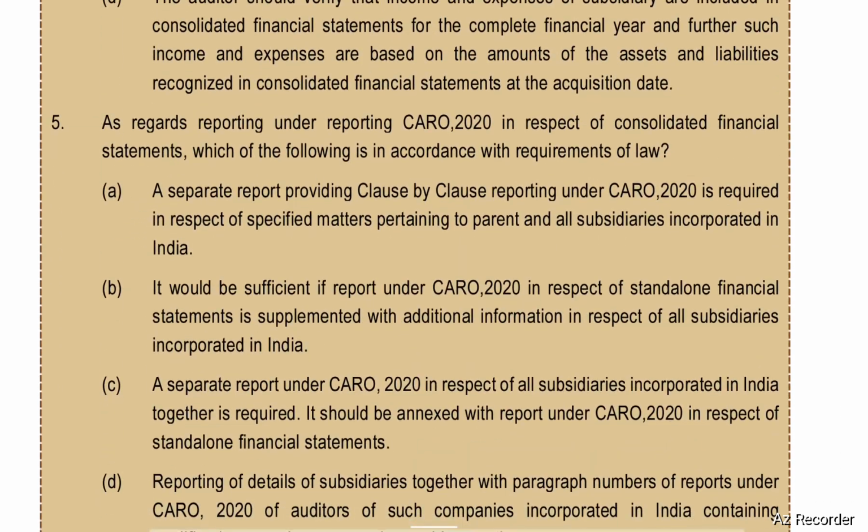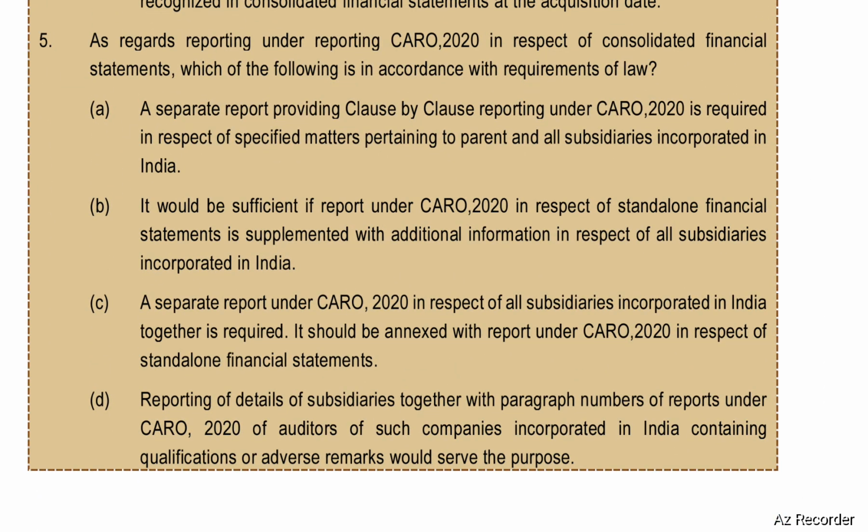Next, as regards reporting under CARO 2020 in respect of consolidated financial statements, which of the following is in accordance with the requirements of the law? There are four options. First option, separate report providing clause by clause reporting under CARO 2020 is required in respect of specified matters pertaining to parent and all subsidiaries incorporated in India.